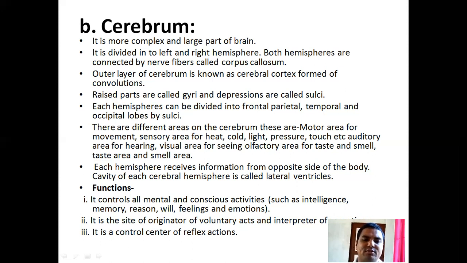The cavity of each cerebral hemisphere is called the lateral ventricle. Functions of the cerebrum: it controls all mental and conscious activities like intelligence, memory, reason, will, feelings, and emotion. It is the site of origin of voluntary acts and interpreter of sense. It is a control center of reflex actions.